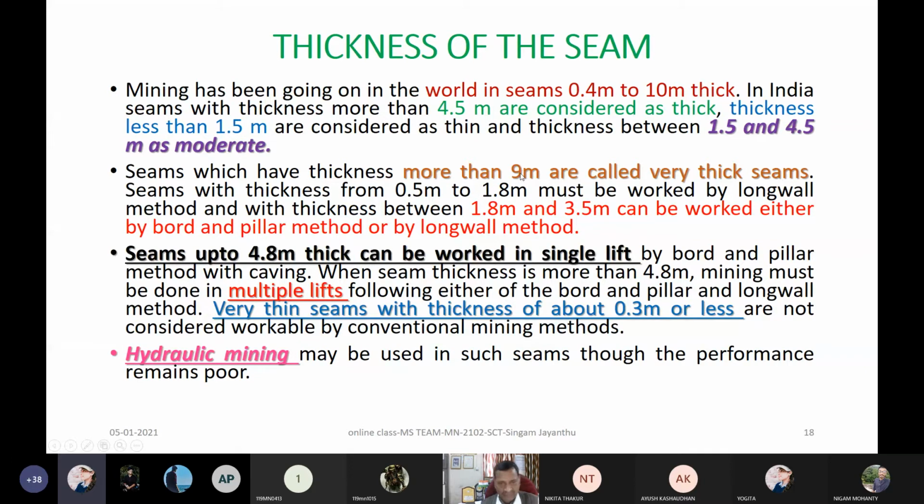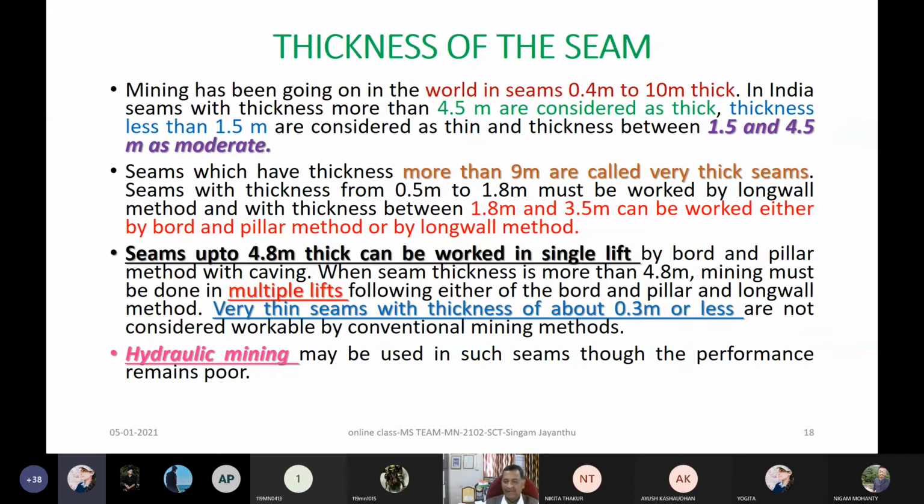Why 9 meter? Please note down somewhere, contiguous seams. Contiguous seams are contiguous workings. It need not be a separate seam. That means a seam here and another seam here, these two seams with a parting in between. This parting, if it is between 3 to 9 meters, then we call them contiguous seams.